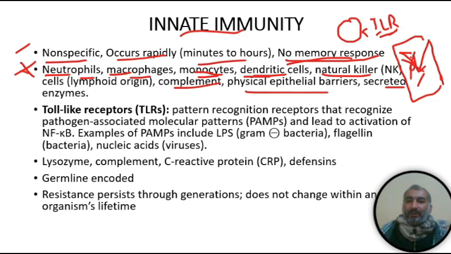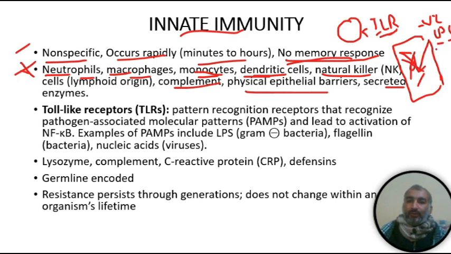For example, this is a gram-negative bacteria, and gram-negative bacteria have lipopolysaccharide, a special lipid on the surface. We will study it in the microbiology section, so you don't have to worry.